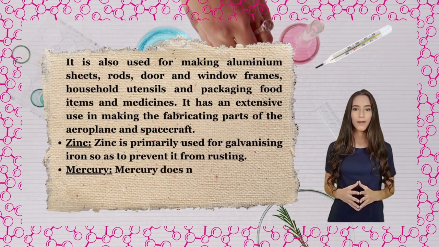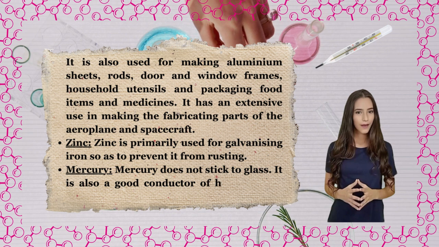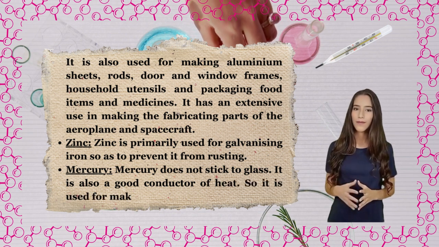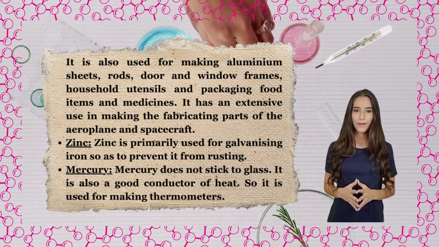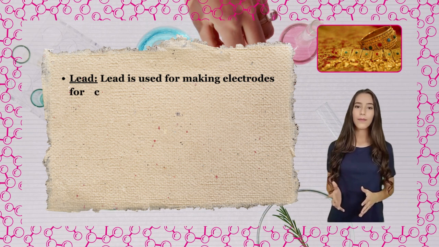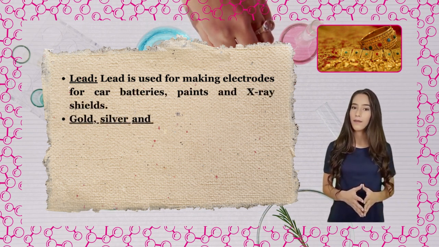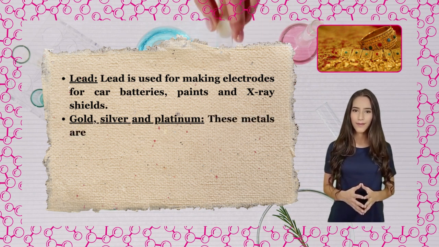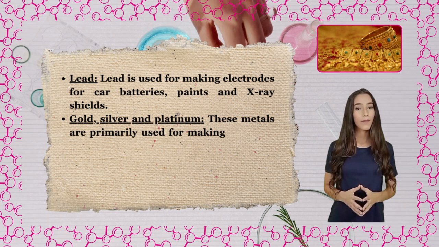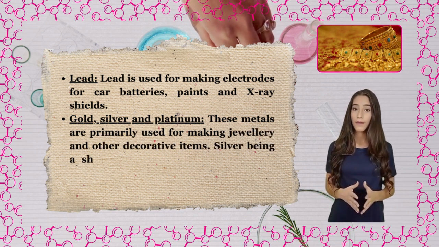Mercury. Mercury does not stick to glass. It is also a good conductor of heat. So it is used for making thermometers. Lead. Lead is used for making electrodes for car batteries, paints and X-ray shields. Gold, silver and platinum. These metals are primarily used for making jewelry and other decorative items.